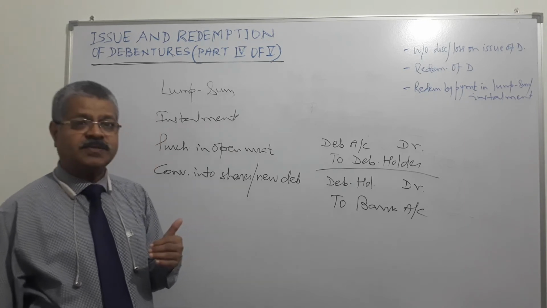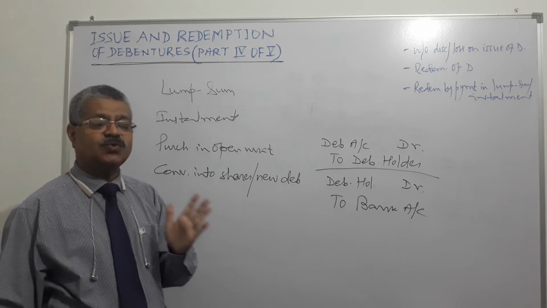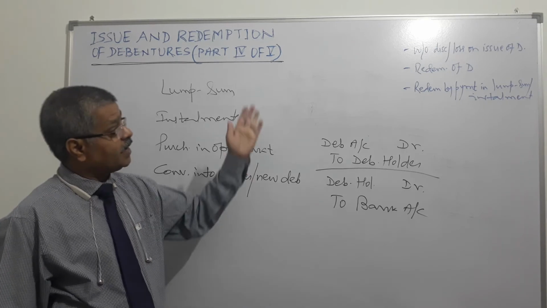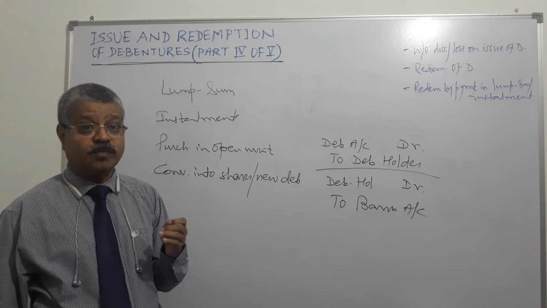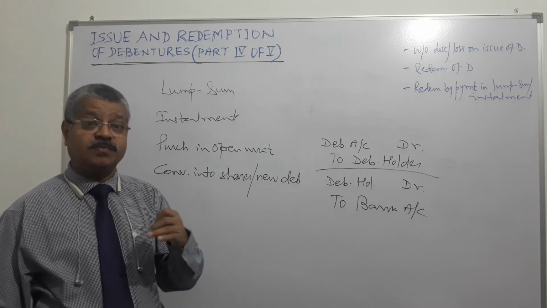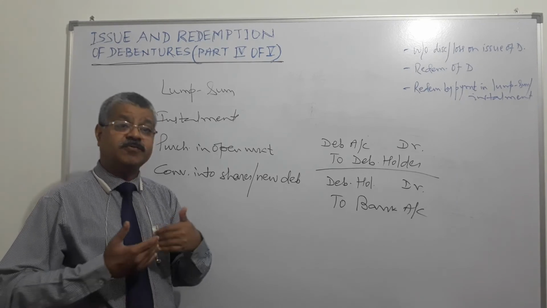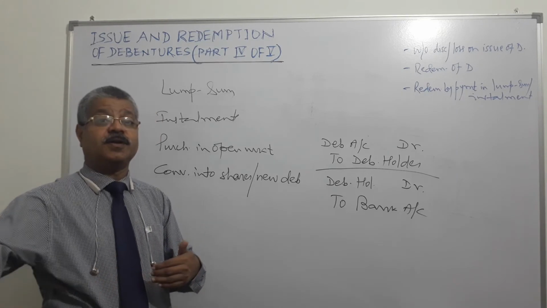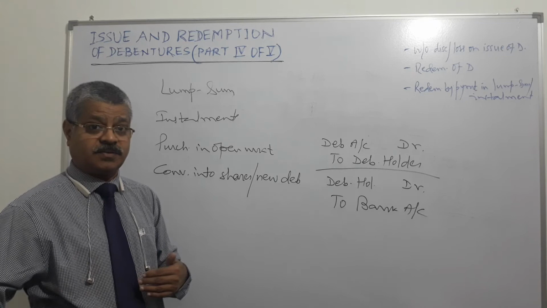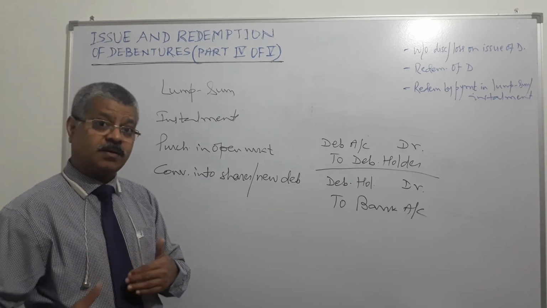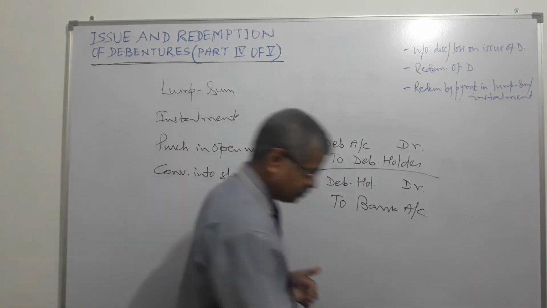And how is the write-off done? Suppose a debenture is issued for 5 years time period. The entire amount of discount or loss is not to be written off in the year of issue itself, because the benefit will accrue to the company over the period of the debenture, say 5 years. So it should be written off over the tenure of the debenture, right?